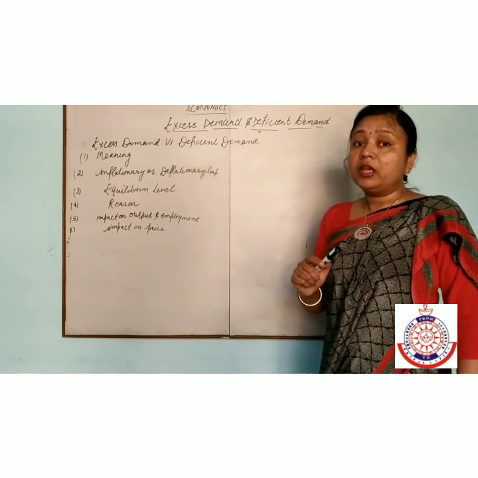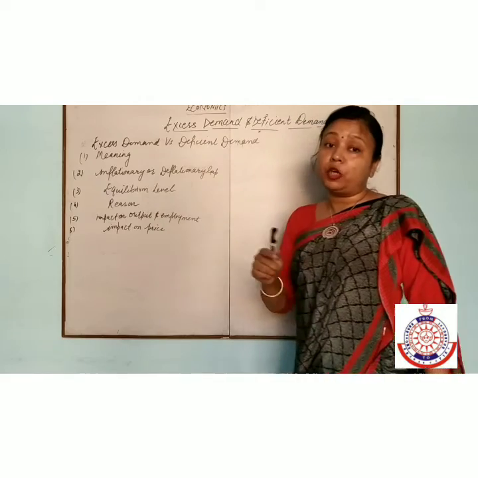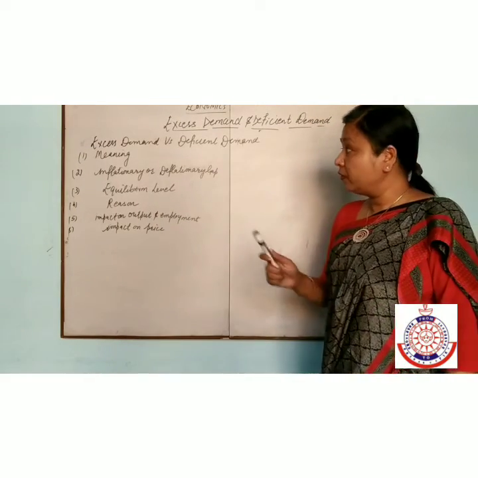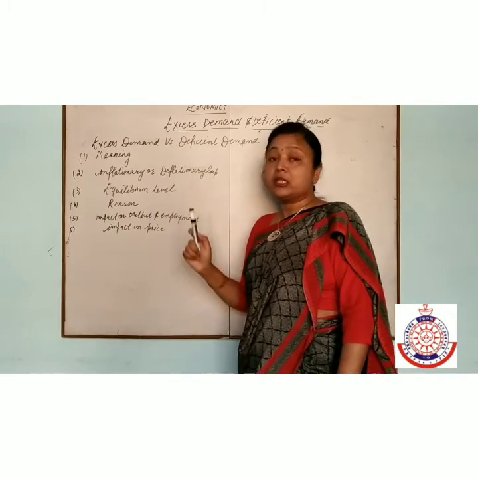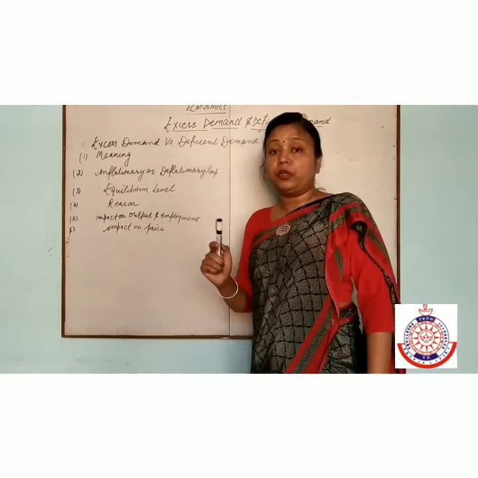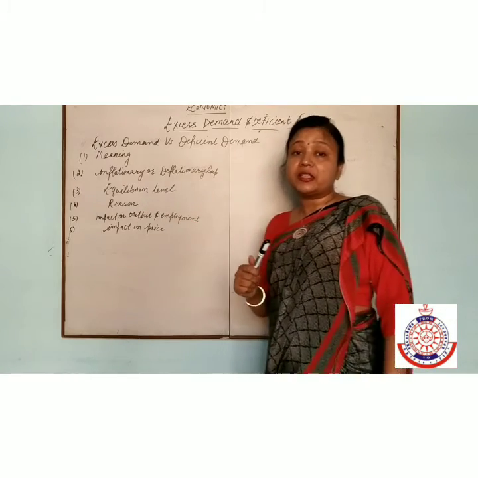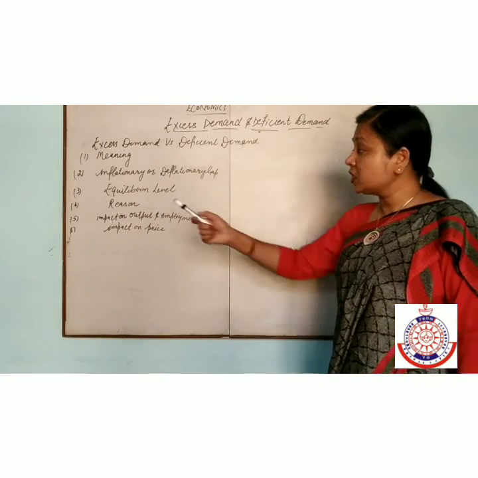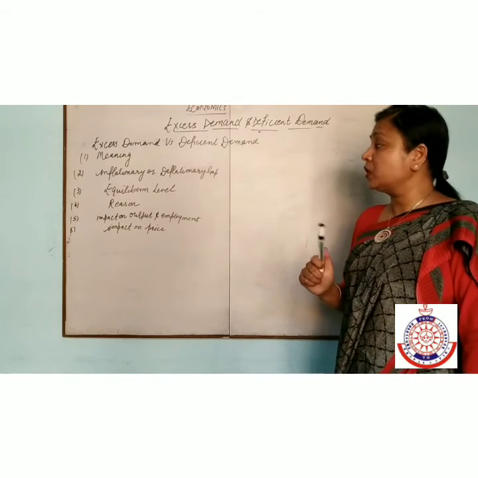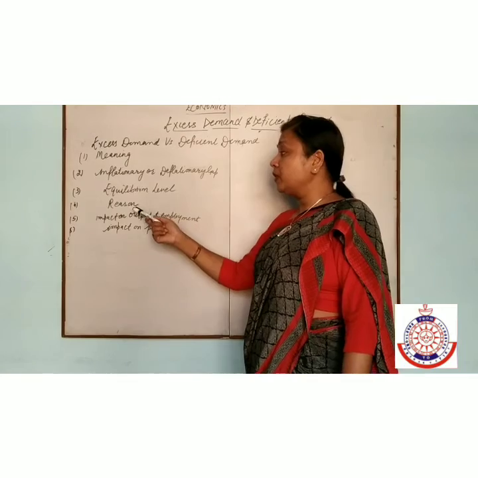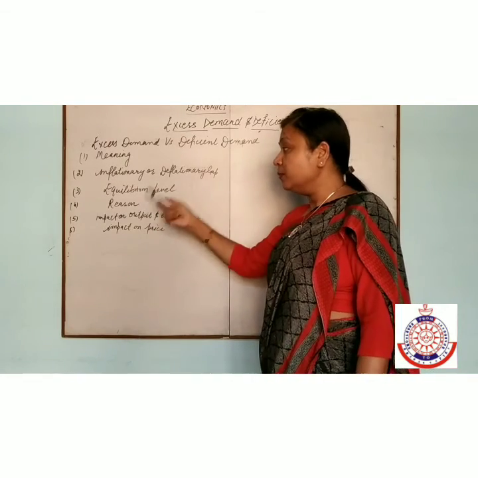Equilibrium level in case of excess demand is known as overemployment equilibrium. In case of deficit demand, it is known as underemployment equilibrium. The reasons behind excess demand are increase in consumption expenditure, investment expenditure, government expenditure, increase in export, and reduction in import.